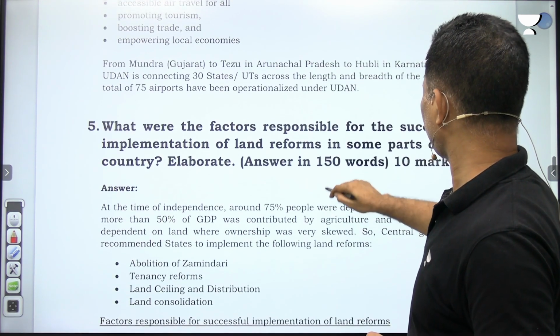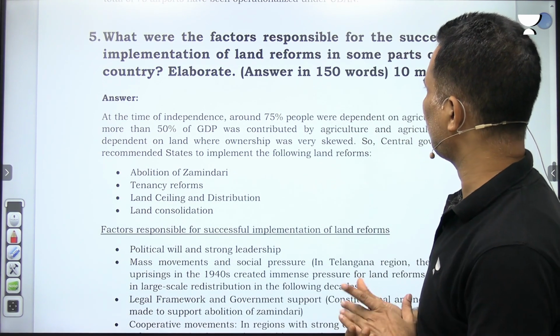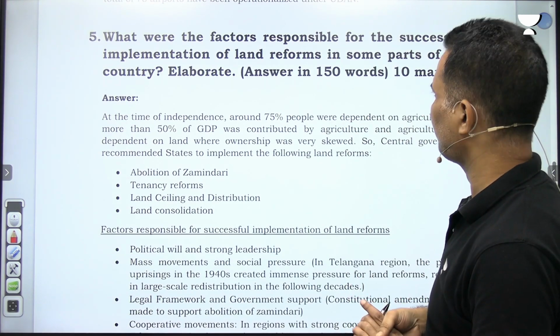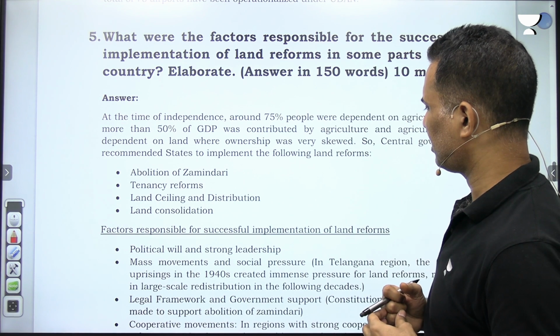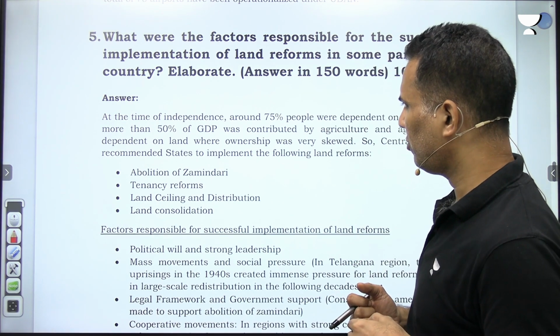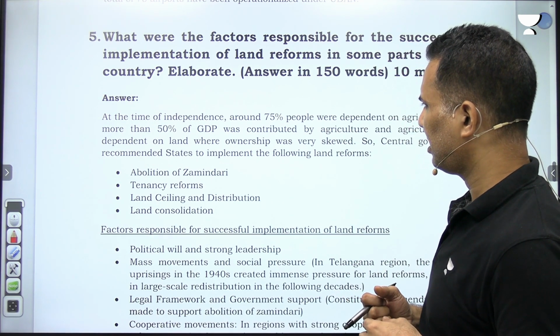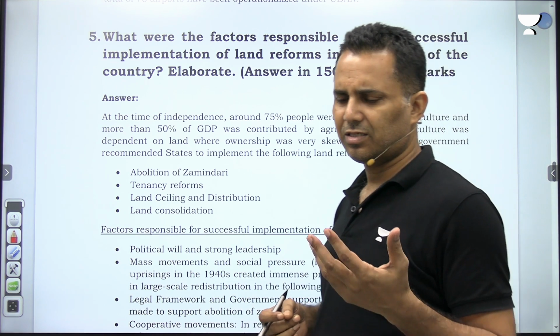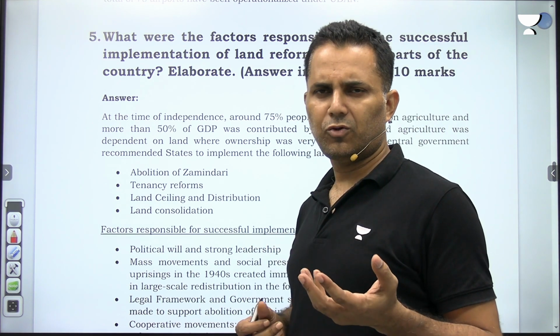What were the factors responsible for the successful implementation of land reforms in some parts of the country? Elaborate. So first you need to write a brief introduction. What intro you can write?